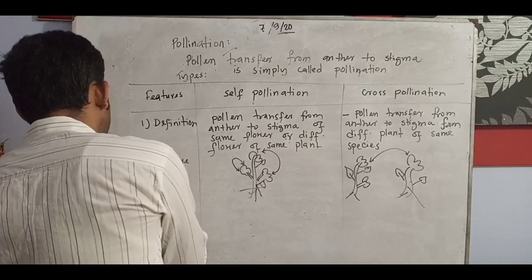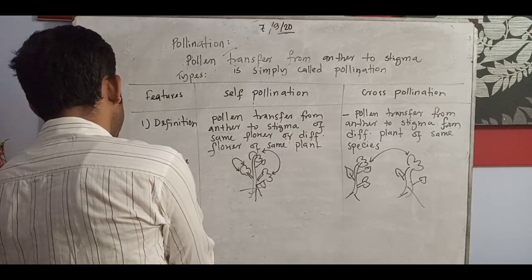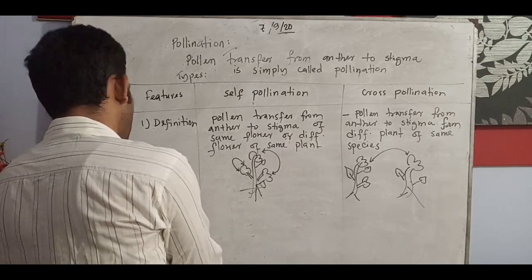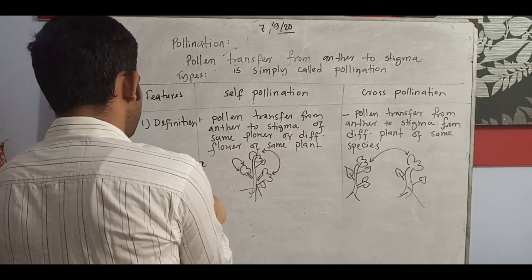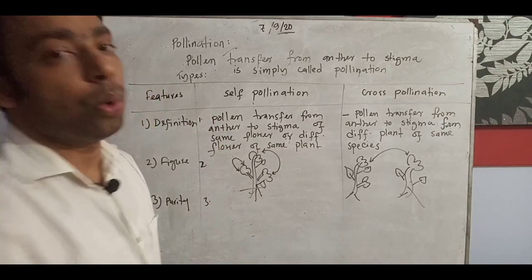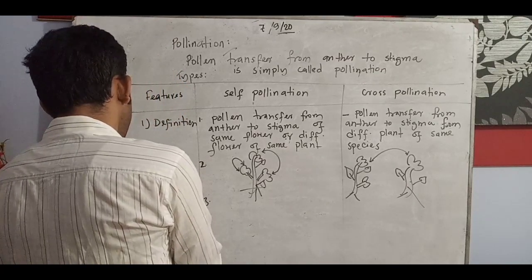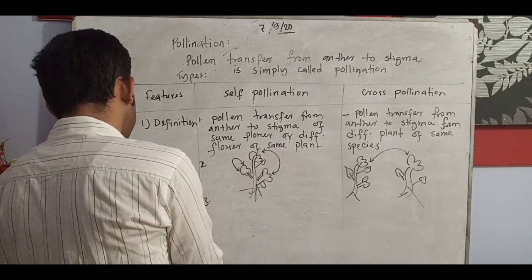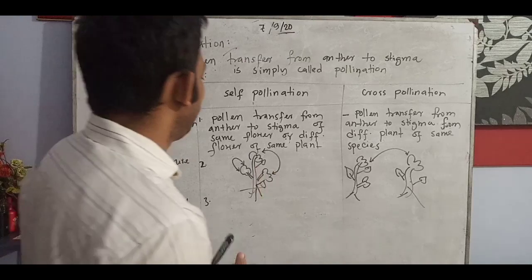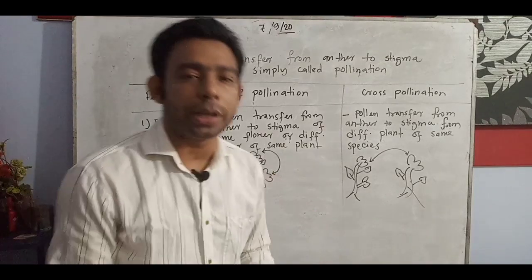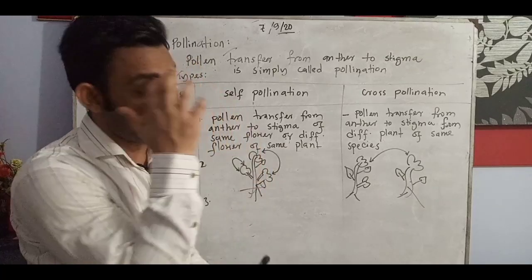So number 3, we will try to understand the purity of a species. Look at here. If we want to say purity, where the same flower or same plant is involved, that has purity.